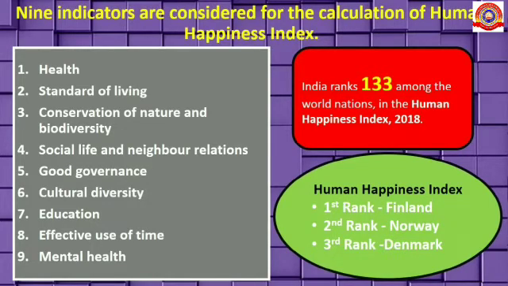Students, do you know India ranks 133 among the world nations in the Human Happiness Index in 2018. Human Happiness Index ranked first by Finland, second by Norway, and third rank for Denmark.